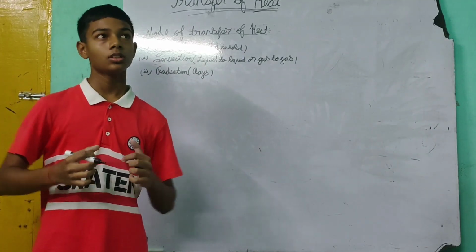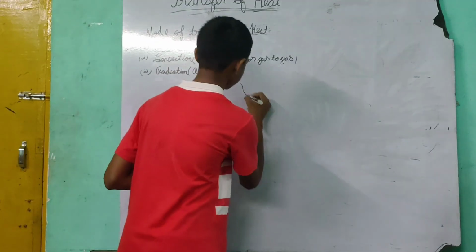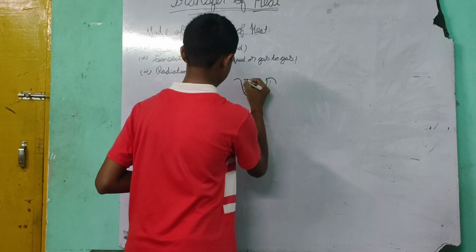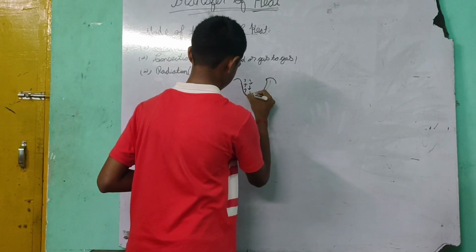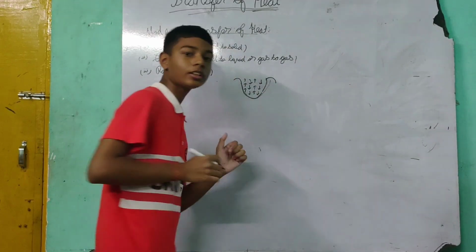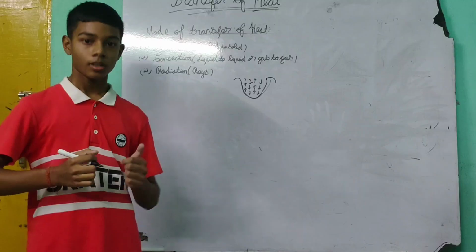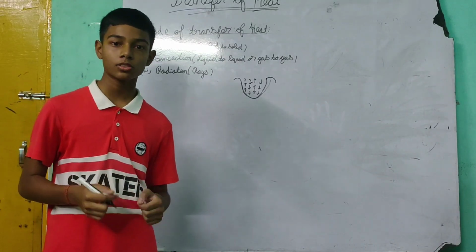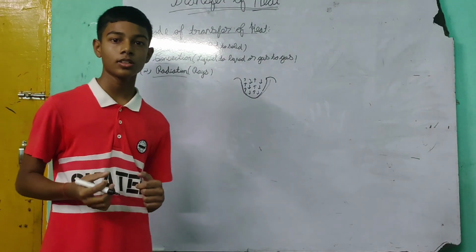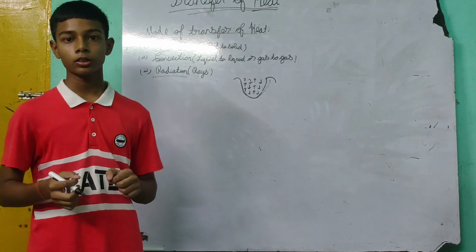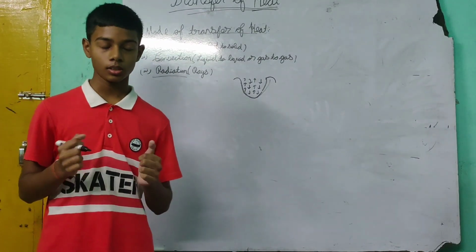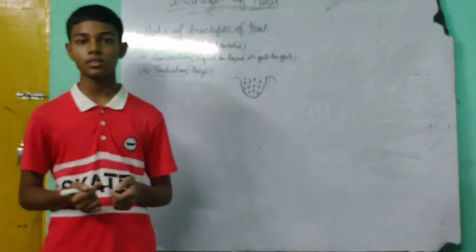The hot water at the bottom rises up and the cold water at the top sinks down, again and again happening, is called a convection current. Now let's move to radiation. It is the process through which heat is transferred from a hot body to a cold body without any medium between them. We can take an example like the heat rays of the sun reaching the earth by the process of radiation.